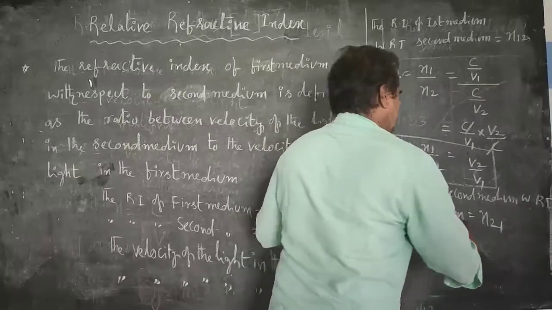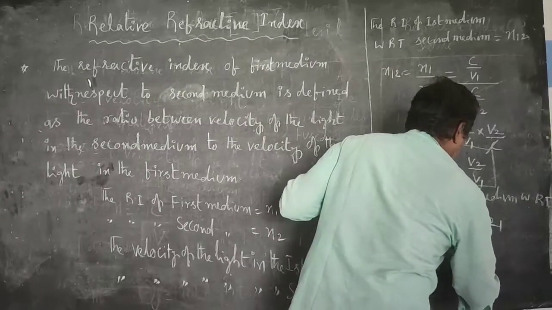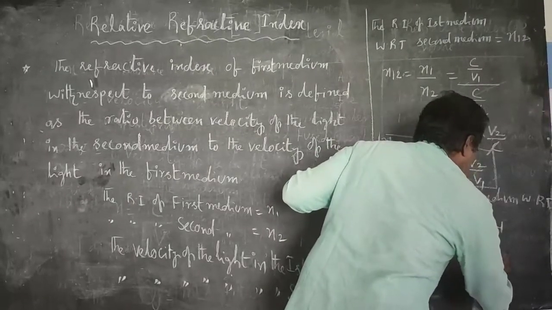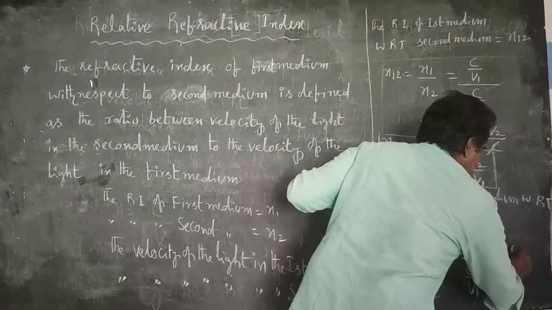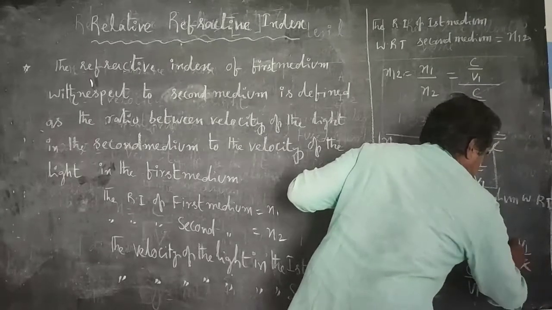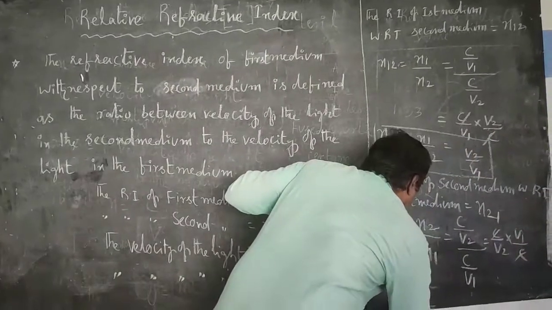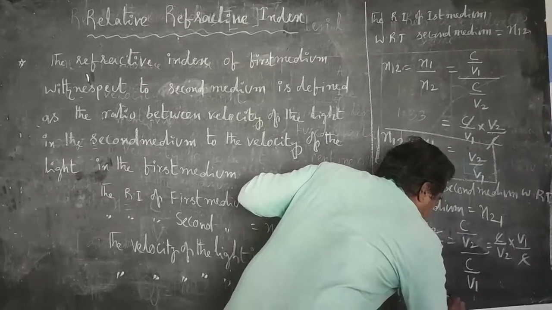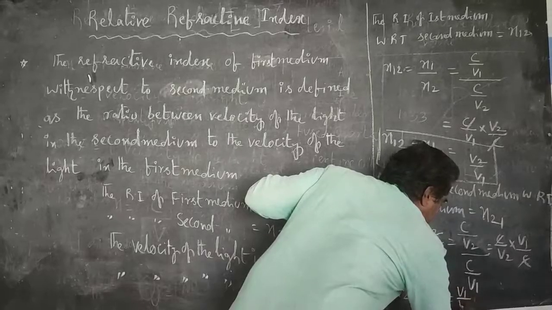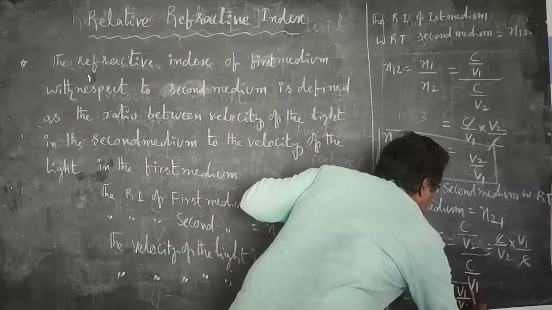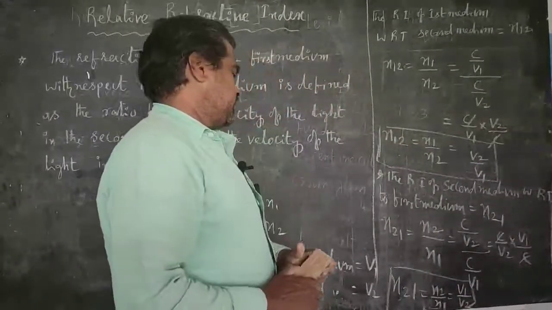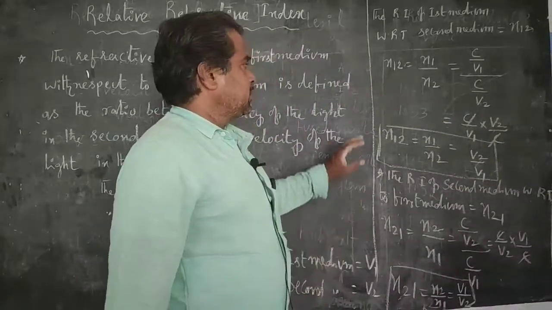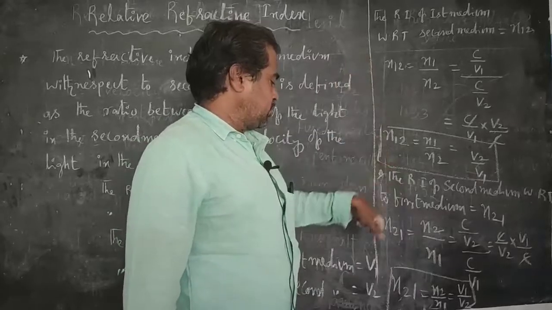What is the n2 value? C by v2. What is the n1 value? C by v1. So c by v2 into v1 by c. C is cancelled. So n21 equals n2 by n1, that is equal to v1 by v2. This is the relative refractive index of the second medium with respect to the first medium. So don't confuse n12 and n21.